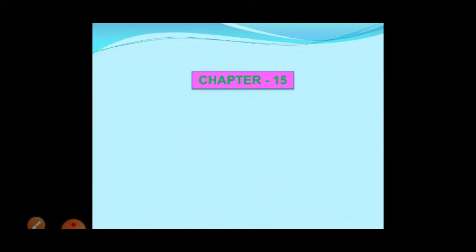Today we are going to learn a new lesson, chapter 15, light. Light is the most important source of energy which helps us to see objects. Light keeps things visible. So what is light? As I already told, it is a form of energy. It travels in a straight line, and it travels as a wave.